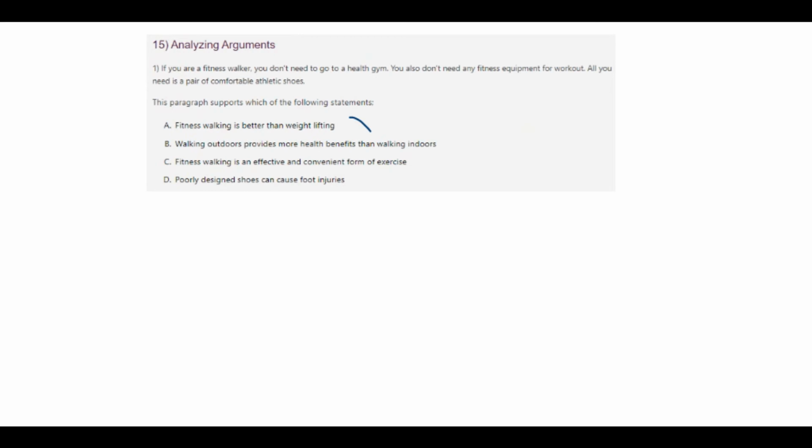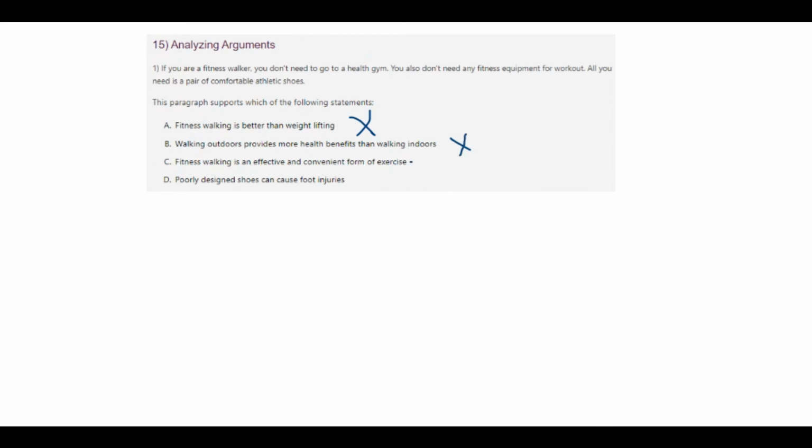Let's look at the options. Fitness walking is better than weightlifting. Does this support? No. Walking outdoors provides more health benefits than walking indoors. Has it ever told anything regarding indoors and outdoors? No.